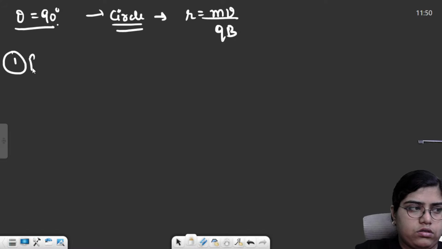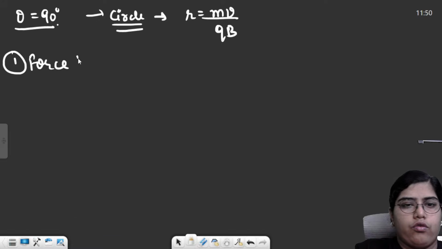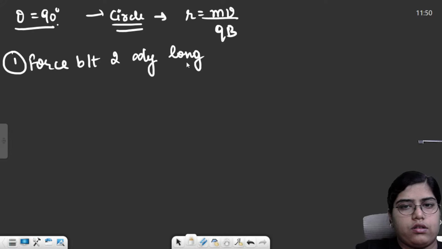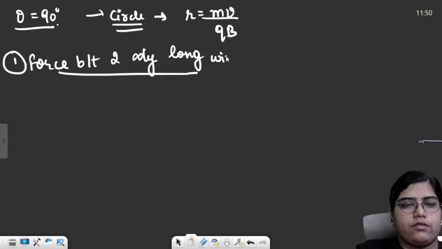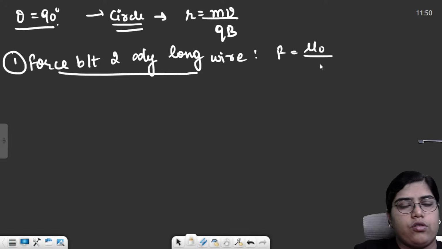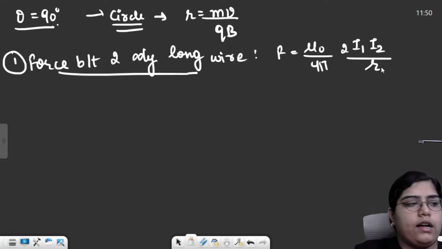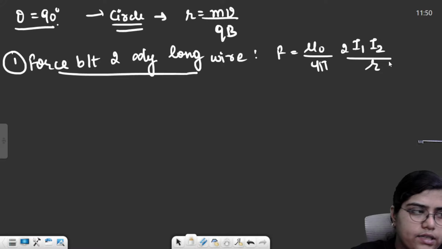First thing was force between two infinitely long current carrying wires. What will be the amount of force? So force will basically be mu naught upon 4 pi, 2 I1 I2 by R. R is the distance between the wires.